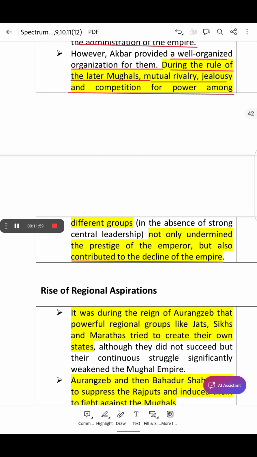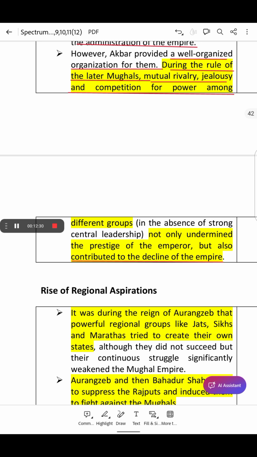So this means Akbar had a strong administration and a stable system. But after Akbar, there was increased rivalry and jealousy among the nobles and among the officers, and there was a struggle for power and constant competition for power. Everything would result in weakening the empire.